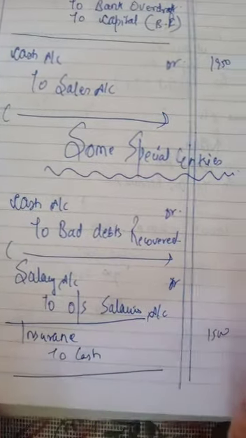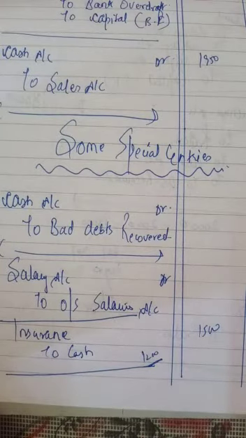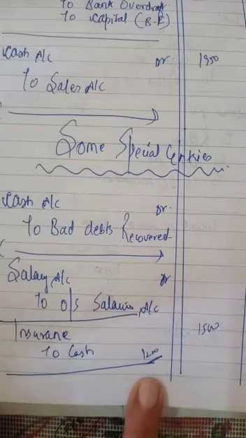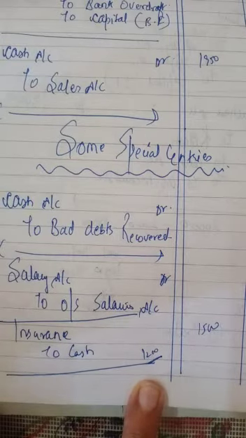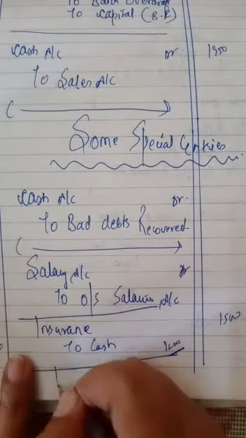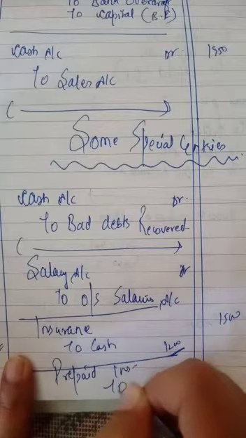Means for the whole year it should be 1200. But we have paid 1500 only. The original expense should be 1200. We have paid 300 more, and this is prepaid insurance. Prepaid insurance to insurance,